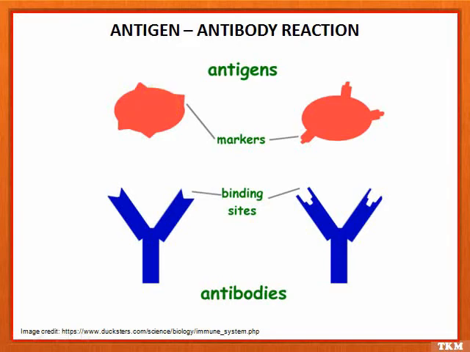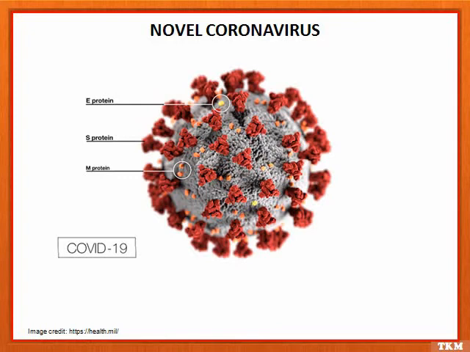In this slide we can see the structure of novel coronavirus. Now let us take an example to make it simple and understand antigen antibody reaction. We all are aware of novel coronavirus. A virus is a submicroscopic infectious agent that replicates only inside the living cells of an organism.